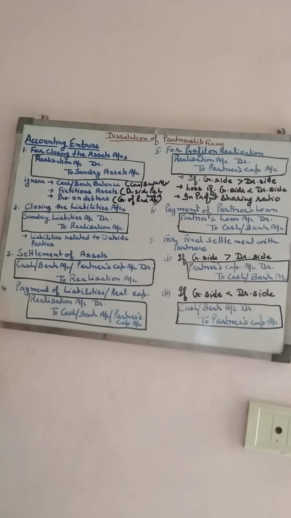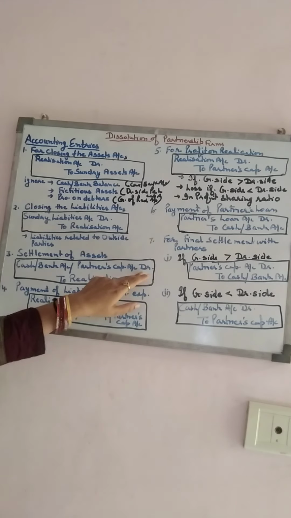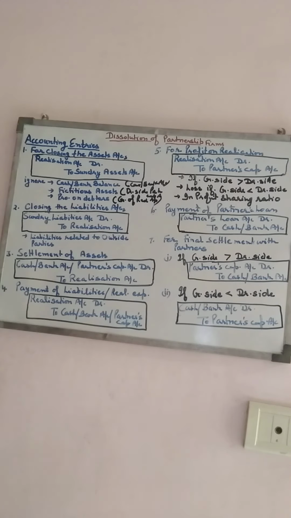Then closing the liabilities: all the liabilities which are to be paid to a third party, sundry liabilities account debit to realization. After that, if the assets are sold and any amount is received, then cash or bank account debit to realization. If any asset is taken over by the partner, in that case partner's capital account debit to realization. Payment of liability, realization to cash or bank account. If the liability is paid by the partner, in that case realization account debit to partner's capital account.